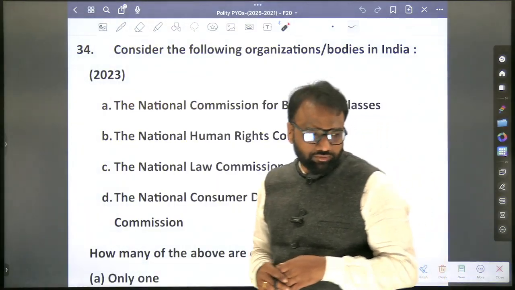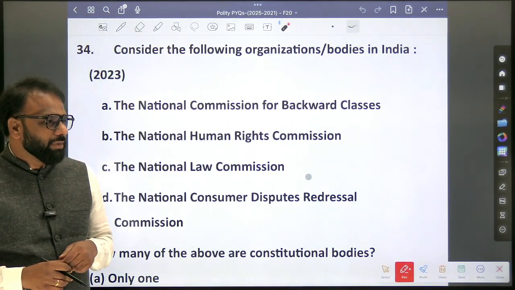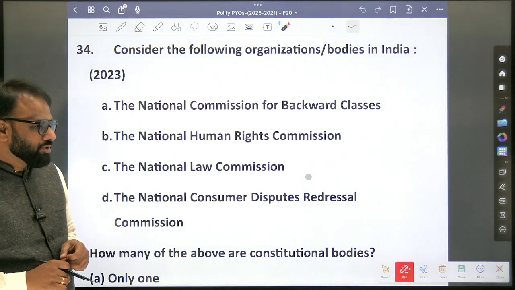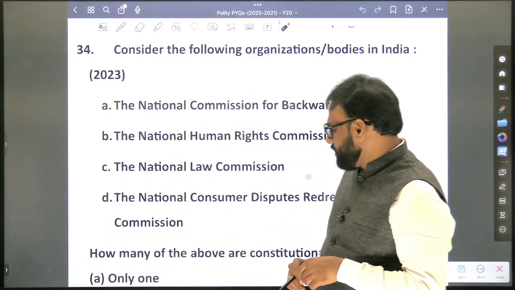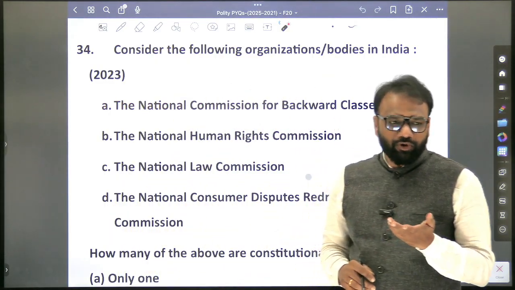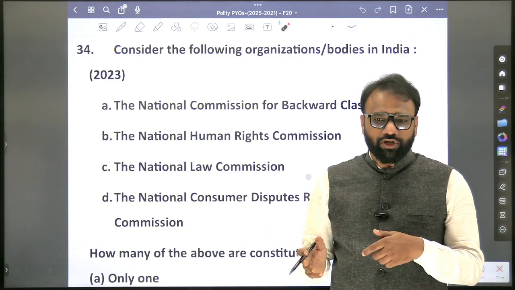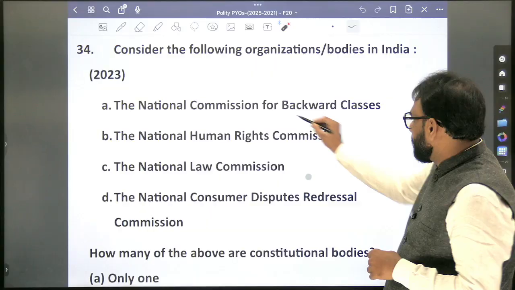Next, consider the following organizations, bodies in India: the National Commission for Backward Classes, National Human Rights Commission, National Law Commission, the National Consumer Disputes Redressal Commission. So how many of the above are constitutional bodies? Okay. So here, it's based on constitutional bodies. In the previous 2025 question also we saw about the constitutional bodies. Here also a similar kind of question. Now, what is the answer here?